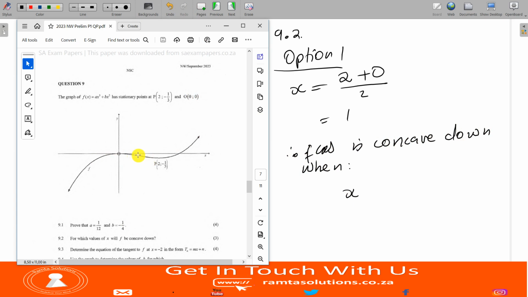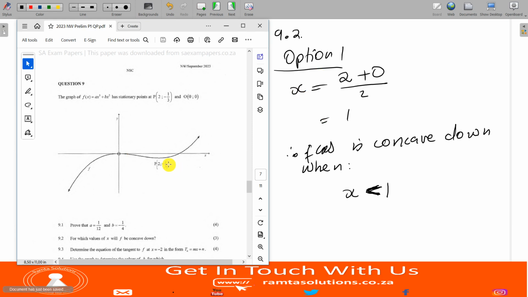So this is the point that we just calculated, somewhere here. So to the left of that point. So that means x must be lower than 1. Okay, this is when x is lower than 1. This is when you use the midpoint of the 2 points.